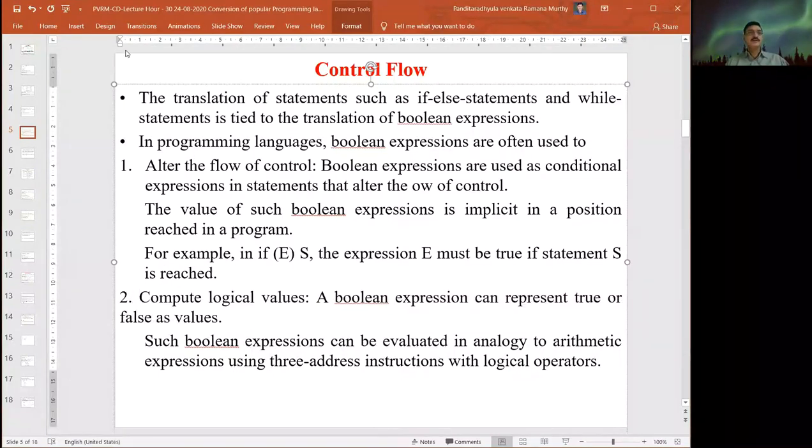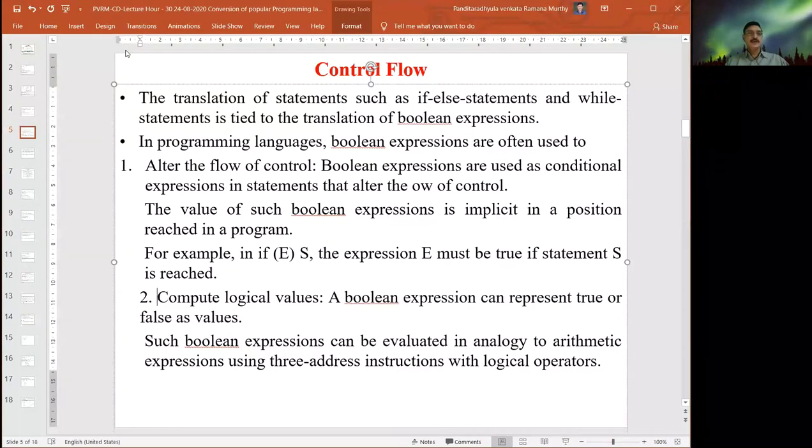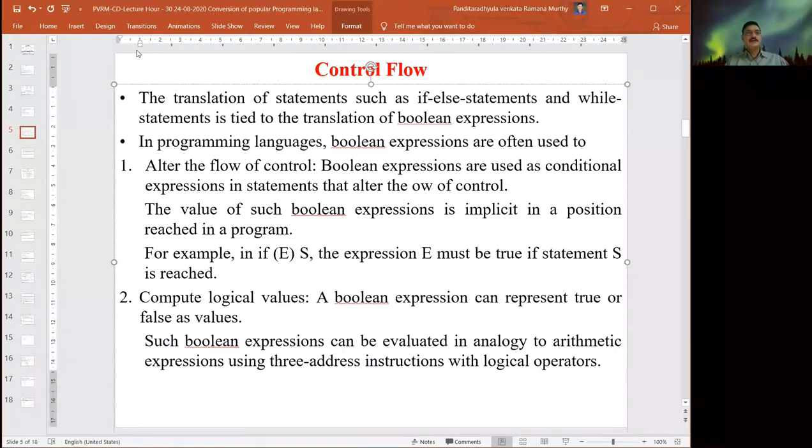So in any programming language, we are identifying Boolean expressions either to alter the flow of control or to compute logical values. First, for altering the flow of control, Boolean expressions are used either implicitly or explicitly.